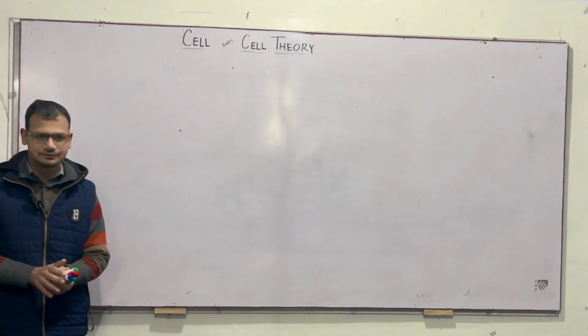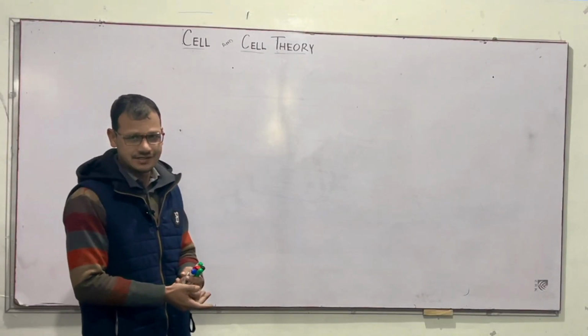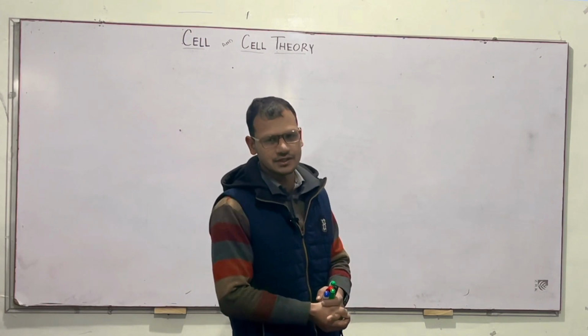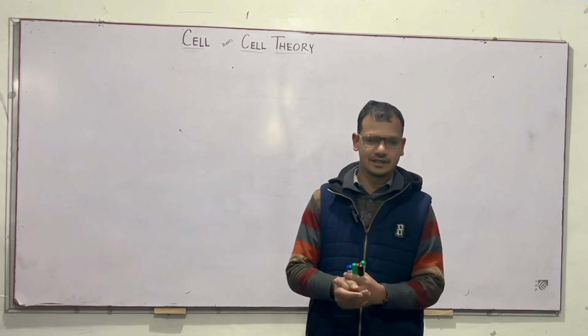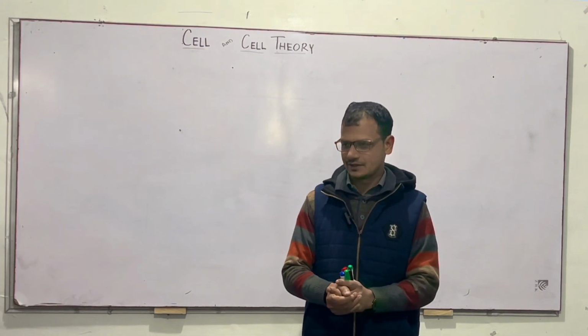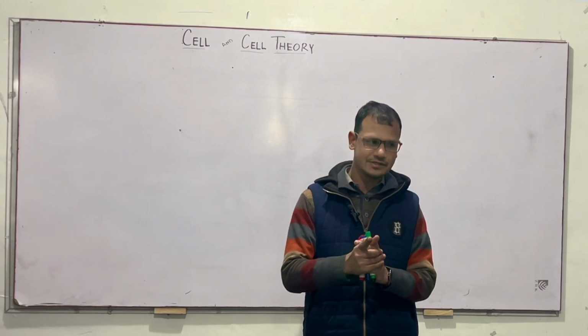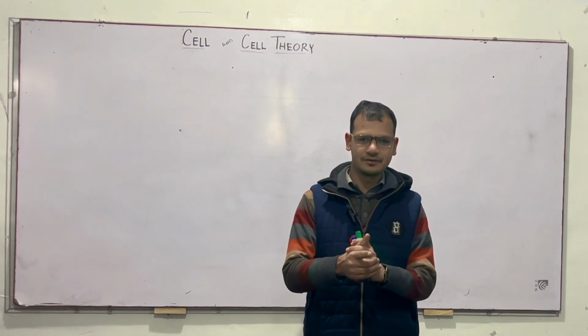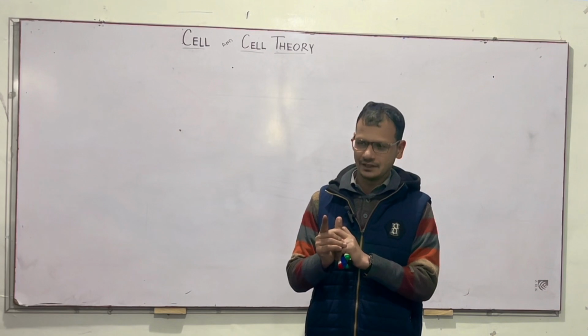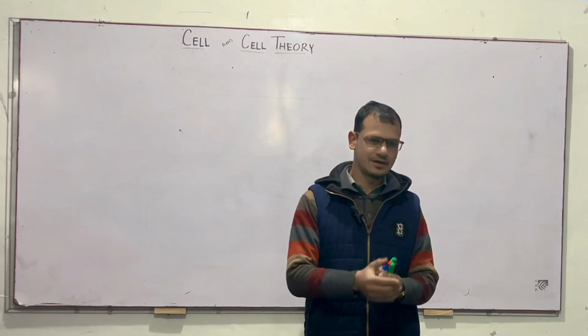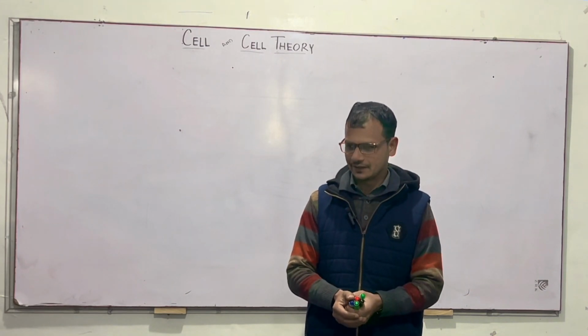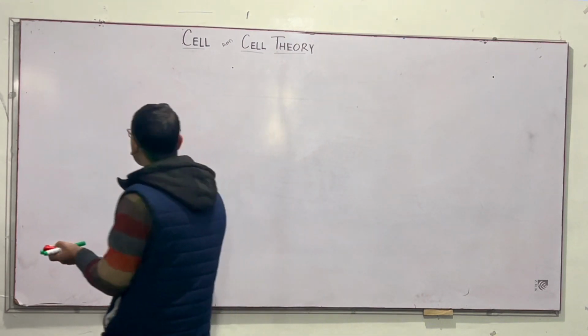What is a cell? A cell is the basic structural and functional unit of all living things. All the living bodies are made up of cells. That means the cell is the building block of life. What is a cell?